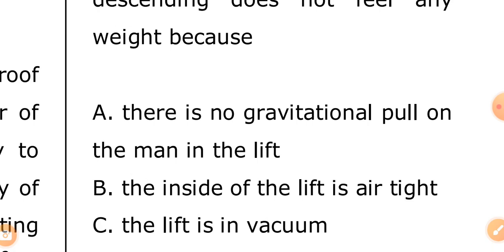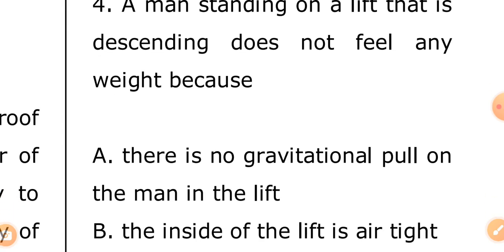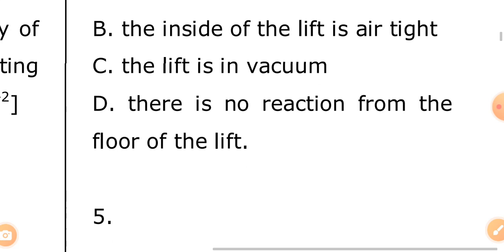The answer is simply A, there is no gravitational pull on the man in the lift. Okay, we proceed. Are you with me?